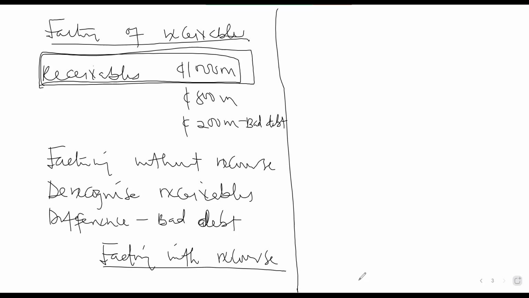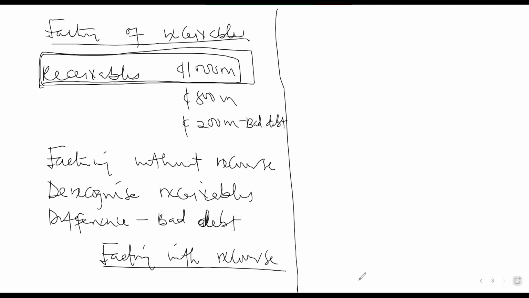So if you're not able to collect the money from Kofi within 6 months, you bring back the debts for Kofi and say, oh, I have tried, but I was not able to collect the money. So the money that I have given to you, give my money to me. Go after Kofi and collect your own money. That is factoring with recourse. So with factoring with recourse, the company will still continue to recognize the what? The receivables, and treat the amount received from the factor company as a loan.